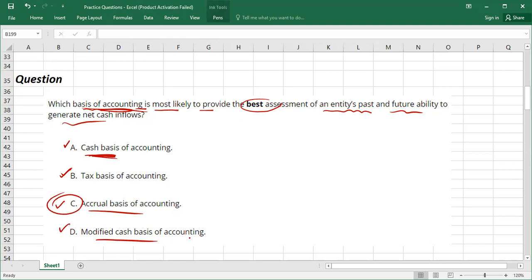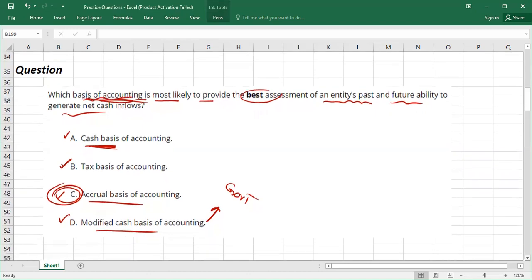Then we have a modified cash basis of accounting. Guys, modified cash basis of accounting means some transactions are recorded based on accrual concept, some transactions are recorded based on cash basis. And usually this is followed by governmental accounting. There are certain fund accounting cases where we follow modified cash basis of accounting, but it is not the fundamental basis of financial accounting. So option C is correct because this is the basis of accounting which we use to assess the entity's past and future ability to generate cash inflows. Then we have a next question.